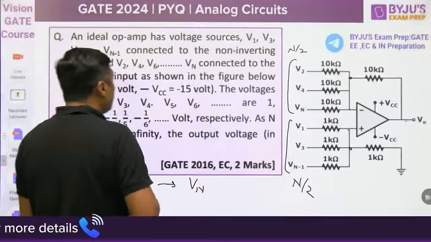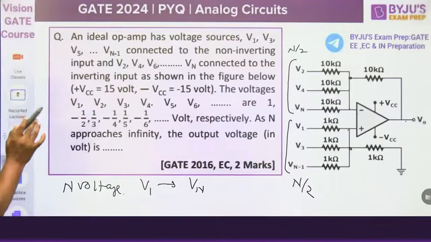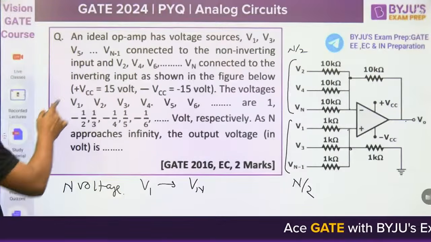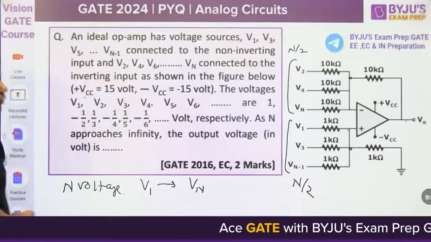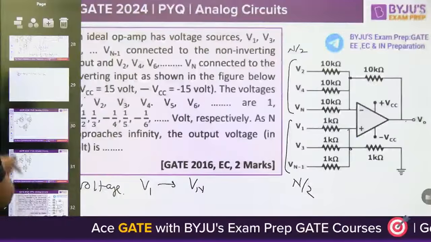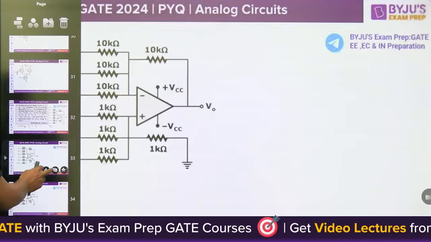Now, how can we solve this? As n approaches infinity, the output voltage is limited by the supply, plus V sat and minus V sat, 15 volt and minus 15 volt, the saturation voltage. Then how can we solve this question? Now watch this.